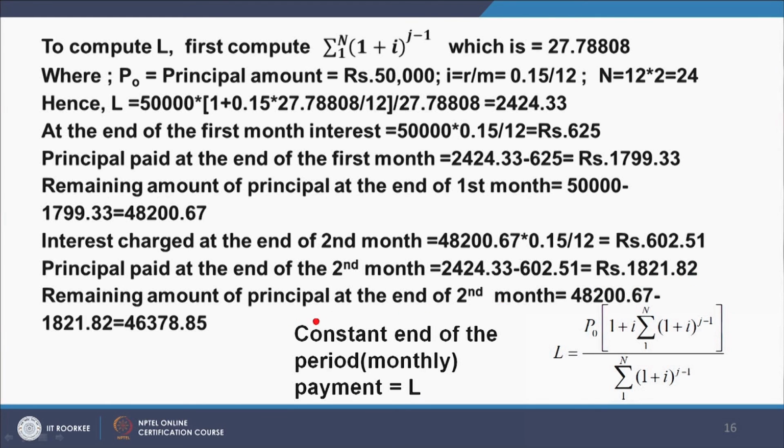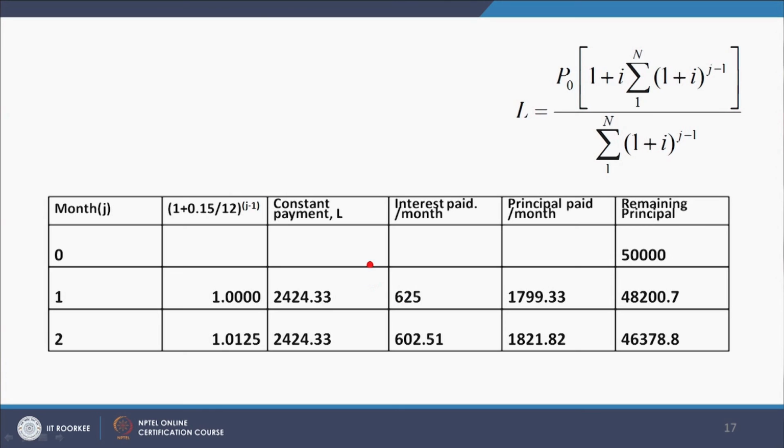So, the remaining principal at the end of the second month is the remaining amount at the end of the first month minus this 1821.82, which comes out to be 46,378.85. Now, we fill up this table. This parameter we have computed here, this is 1 and this is 1.0125.